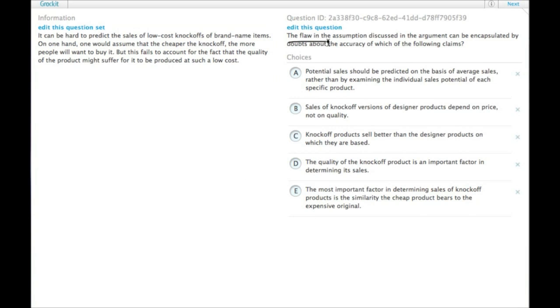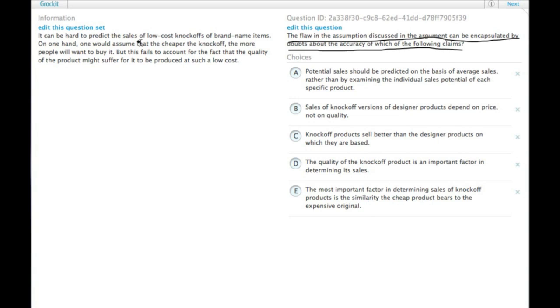So the flaw in the assumption discussed in the argument can be encapsulated by doubts about the accuracy of which of the following claims. So the argument that's in the passage is pointing out the flaw in an argument. We need to find out what the argument is that the passage is pointing out a flaw in, not point out a flaw in the passage's argument. What is the passage pointing out a flaw in?